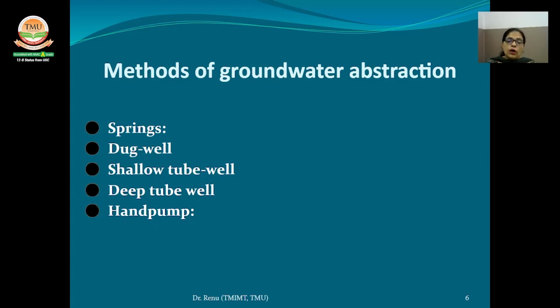Next is the shallow tube well. It consists of a borehole built into the ground with the purpose of tapping groundwater in the porous zone. The depth of a shallow tube well does not exceed 60 to 70 meters. Tube wells are generally operated for 6 to 8 hours during the irrigation season and give a yield of 10 to 30 million per day, which is roughly 2 to 3 times that of the dug well.